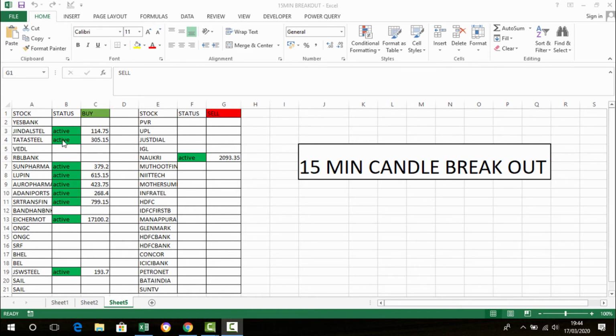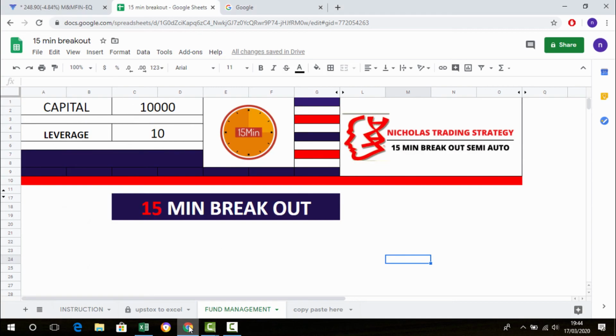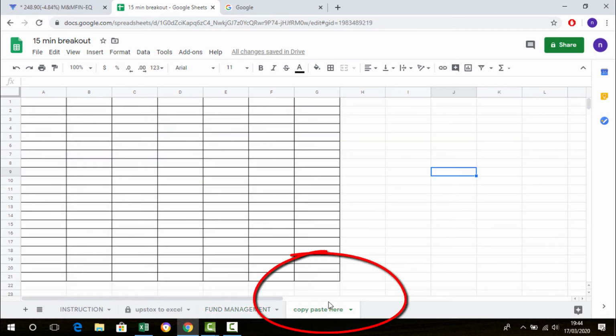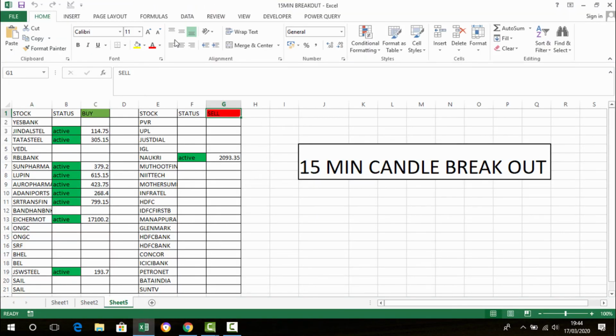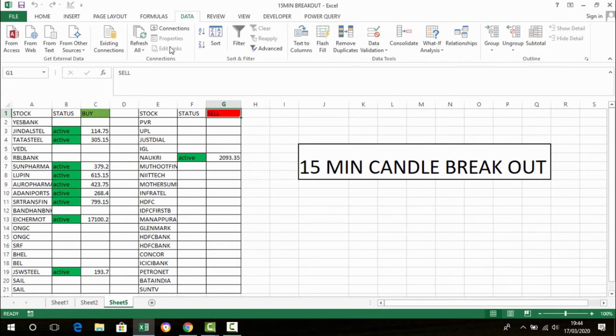So I found a solution for that. I made a semi-automatic system with this scanner, and I will explain how it works. This is working with Upstox. Here you can see the bottom tab, Copy and Paste Here. At exactly 9:30, you just go to Data and click the Refresh All button. Then just wait and you will get the active stocks. So don't need to worry about it.